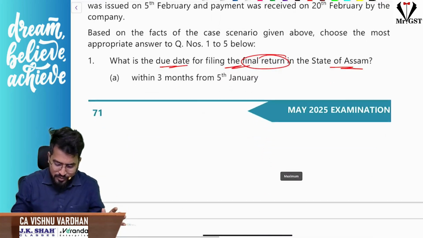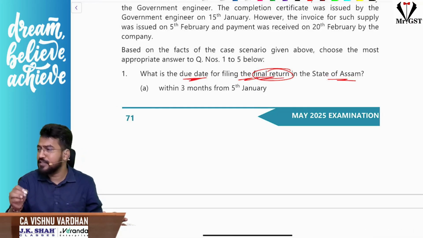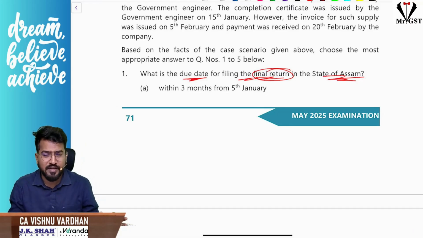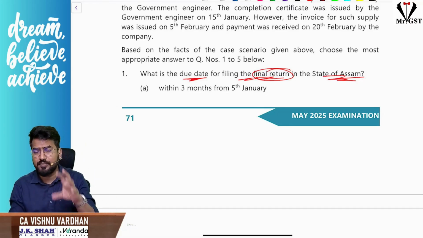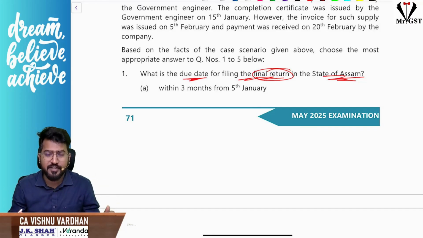So if you see the first MCQ, it is regarding what is the due date for filing the final return in the state of Assam. This is related to registration cancellation of a person and filing the final return. Are you able to recollect the provision regarding filing the final return? What is the final return form? Can you send me in the chat box, comment box?